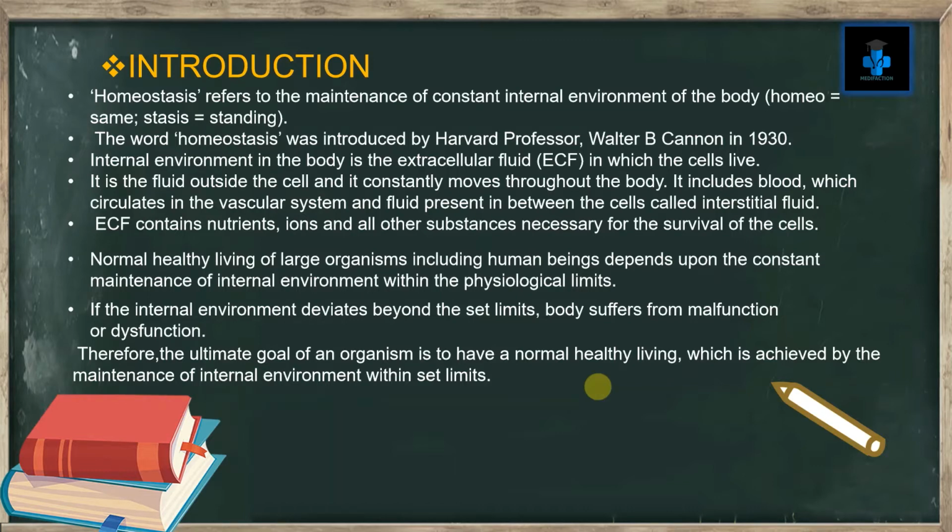Normal healthy living of a large organism, including human beings, depends upon the constant maintenance of internal environment within the physiological limits. If the internal environment deviates beyond the set limits, body suffers from malfunction or dysfunction. Therefore, the ultimate goal of an organism is to have a normal, healthy living which is achieved by the maintenance of internal environment within set limits.